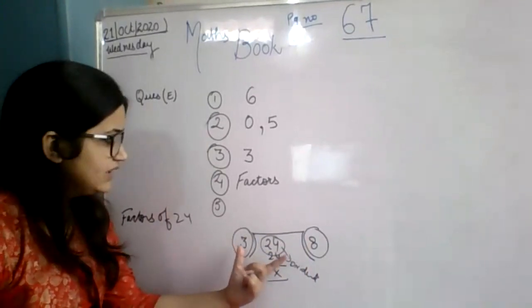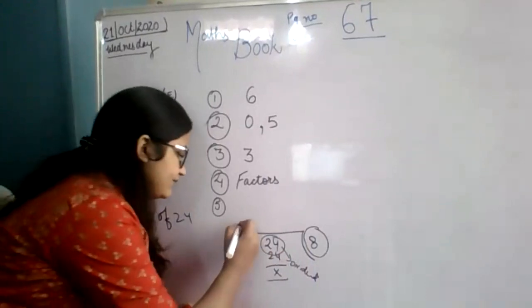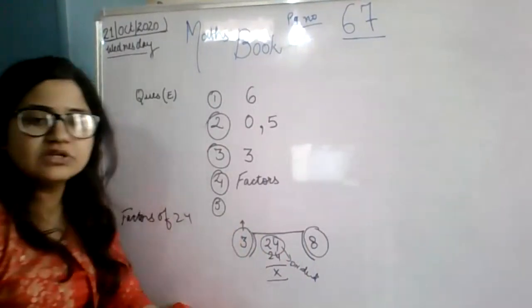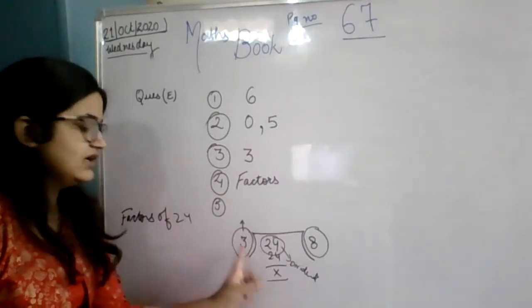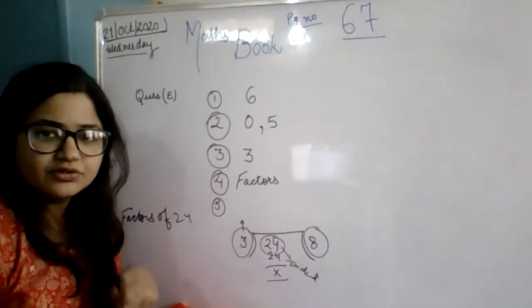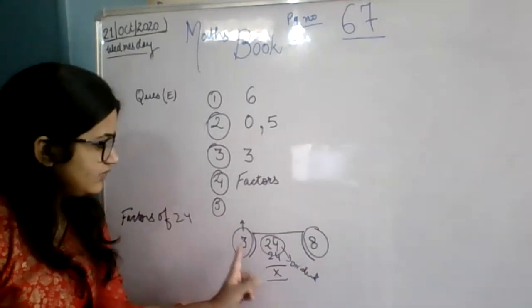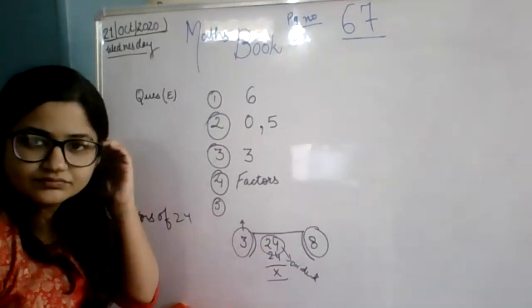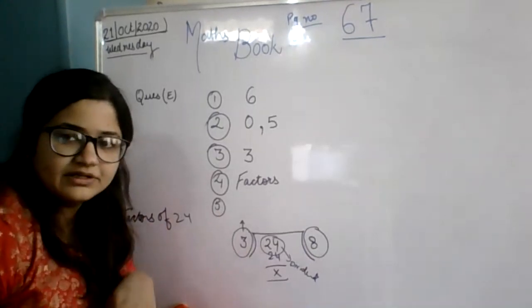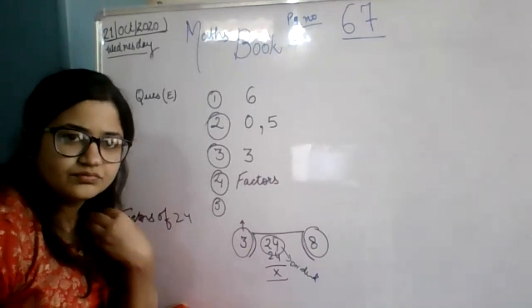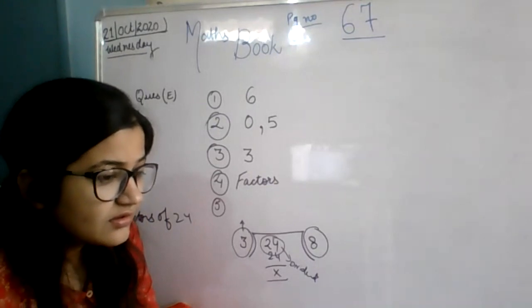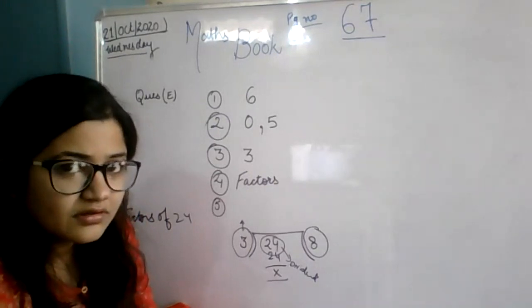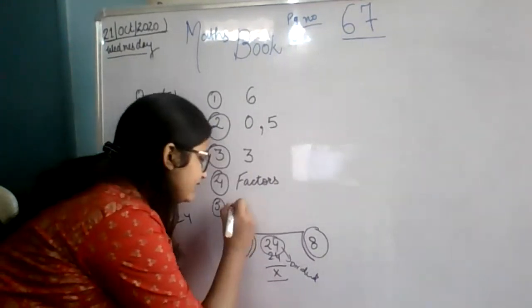Now Pratishtha, tell me what is 3 here? Remainder, quotient, division, divisor, dividend? Unmute yourself and tell me. Ma'am, it is the divisor.